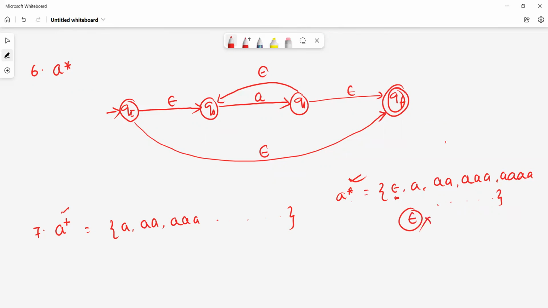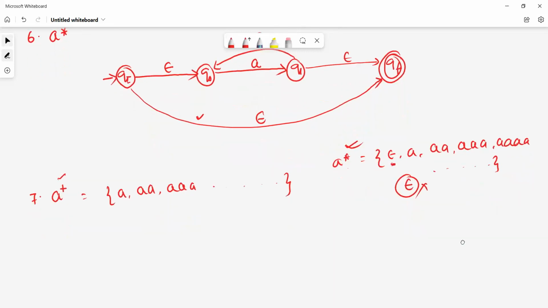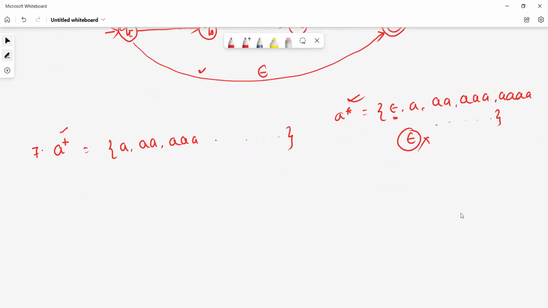Okay. So the finite automata for A plus and A star are almost similar, as we can check here, but we will just remove one transition, the one from the initial to the final state. How? See here.